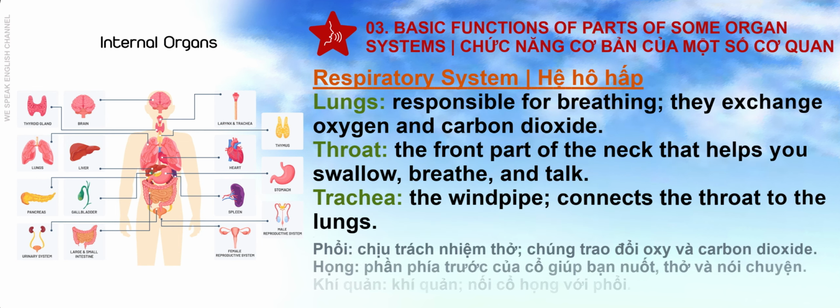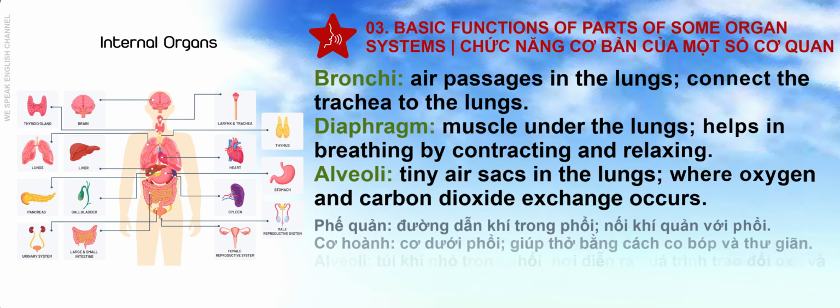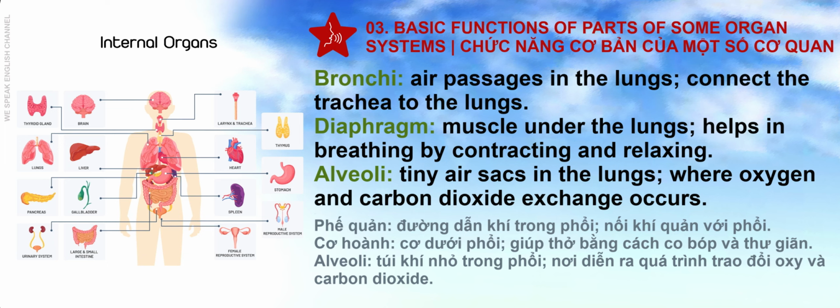Respiratory system. Lungs, responsible for breathing. They exchange oxygen and carbon dioxide. Throat, the front part of the neck that helps you swallow, breathe, and talk. Trachea, the windpipe, connects the throat to the lungs. Bronchi, air passages in the lungs, connect the trachea to the lungs.